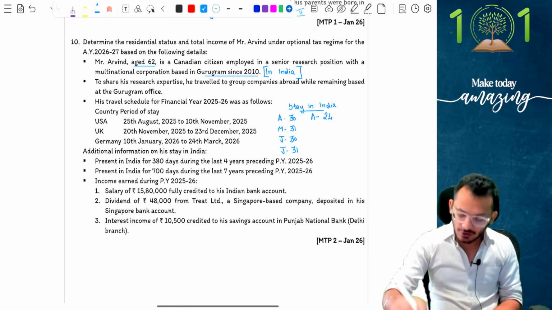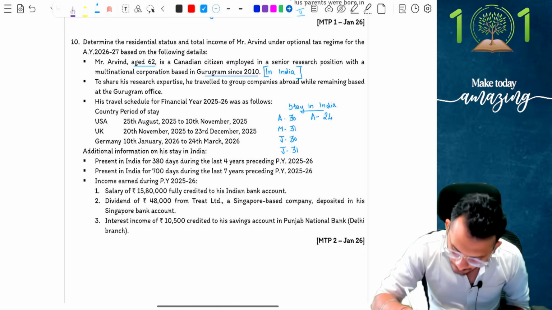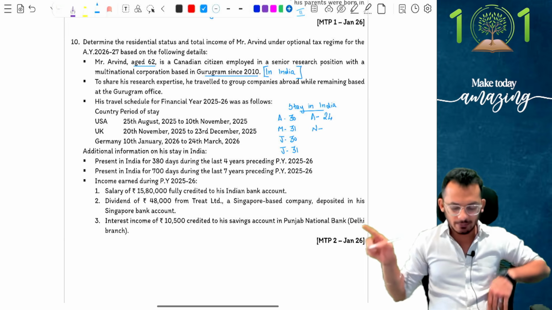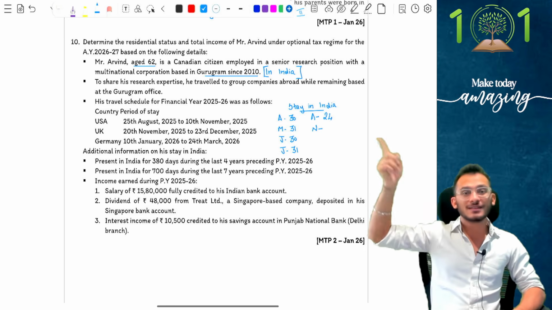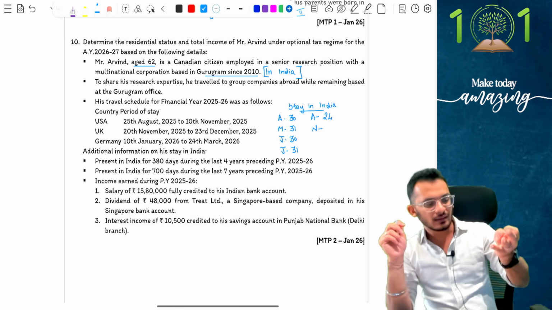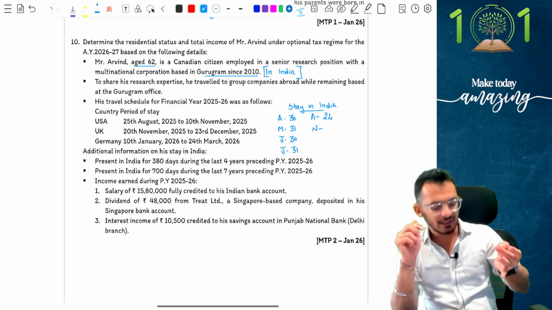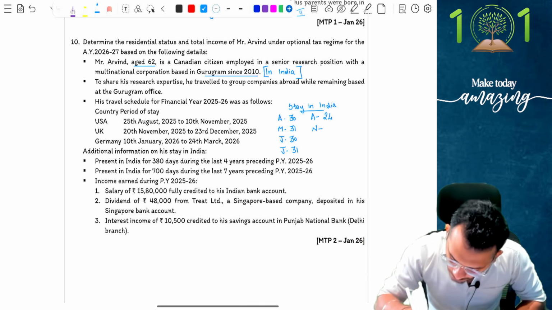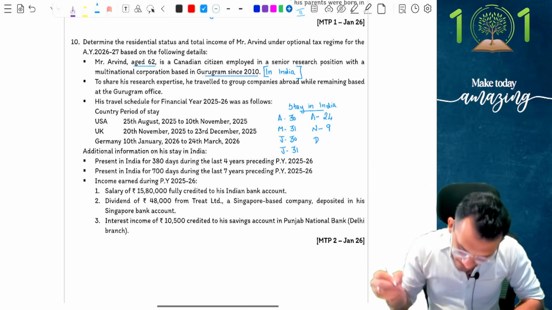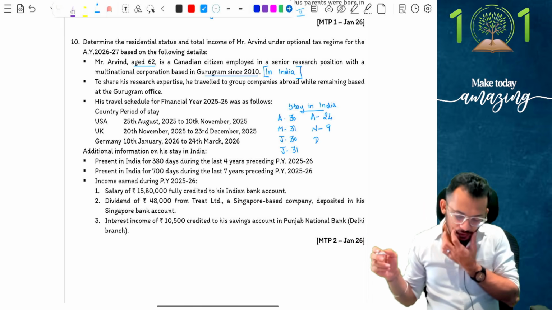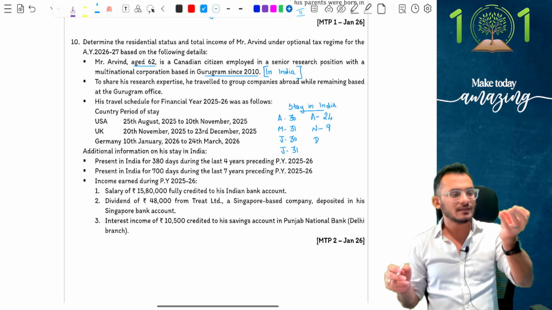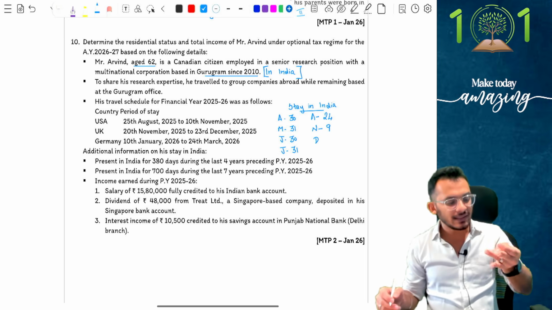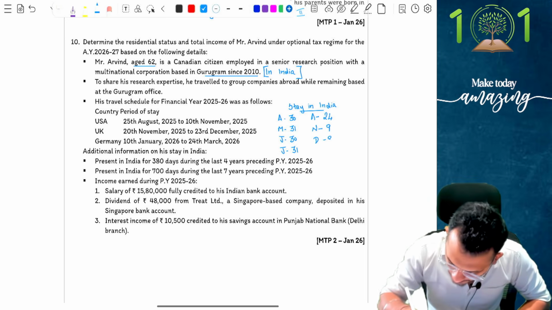Yes, September I was not there, October I was not there, November I have come back to India. Now how many days have I come back to India, people? Again, 10th November will be excluded because the stay is outside India. So 11, 12, 13, 14, 15, 16, 17, 18, 19 is what I'm going to take. On the 20th he has traveled to UK, which means it's going to be 9 days. That brings me to December. He has come back to India on 23rd December, which means 24, 25, 26, 27, 28, 29, 30 and 31. That's 8 days he is there in December.